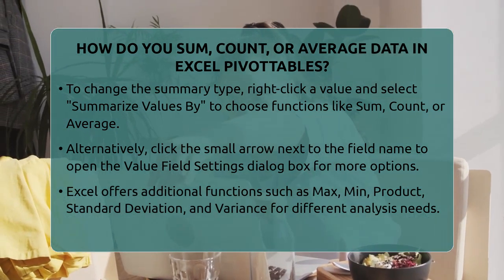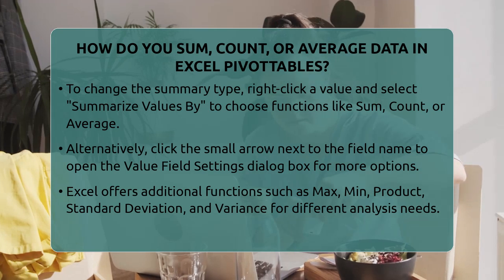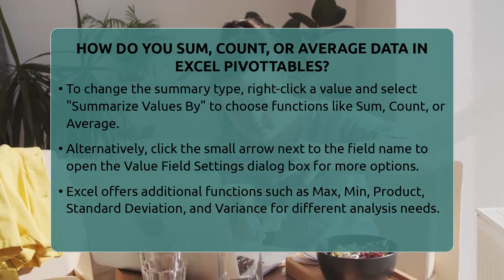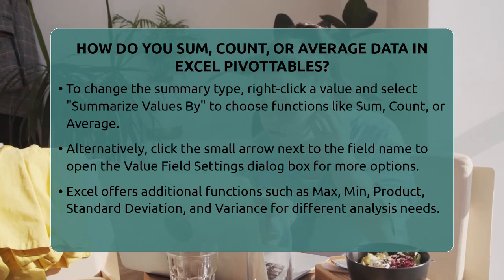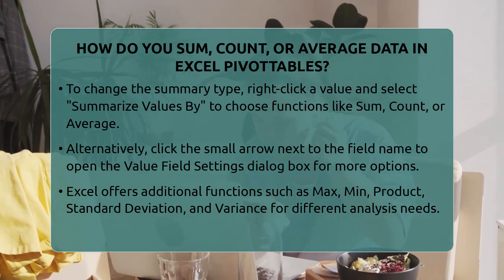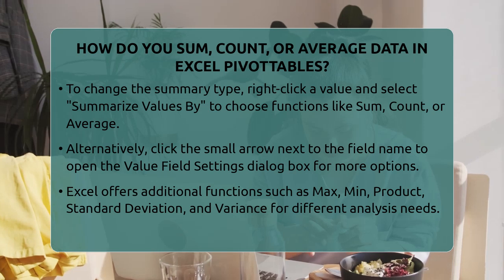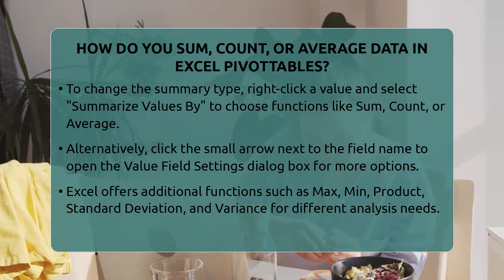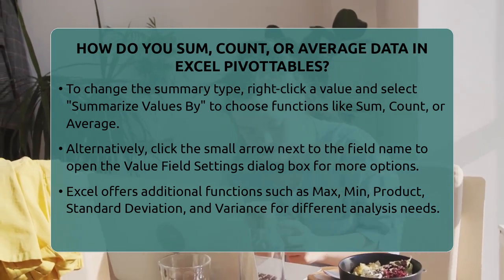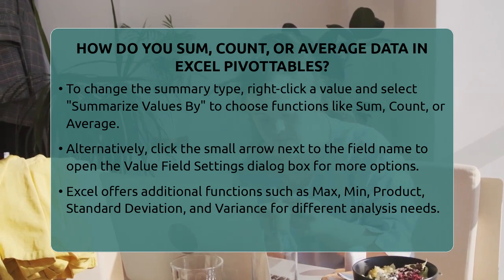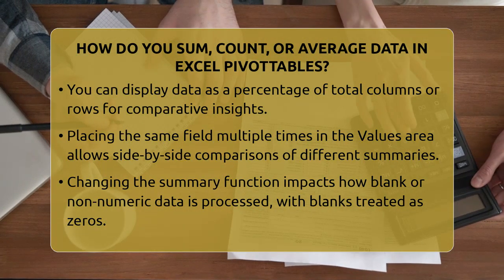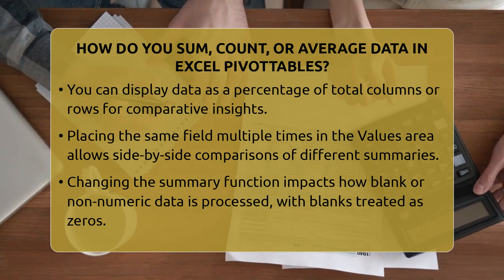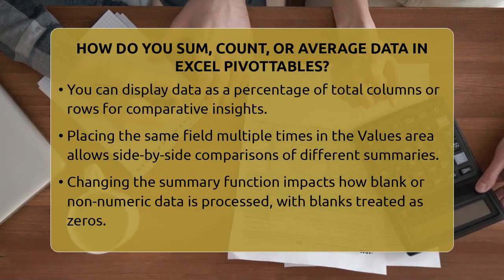Excel offers more than just sum, count, and average. For example, max finds the largest number in your data, while min finds the smallest. Product multiplies all numbers together. For statistical analysis, you can use functions like standard deviation or variance. If you want to see what percentage each value is of the total, you can choose options like % of column total or % of row total. These are especially helpful when comparing parts of your data.